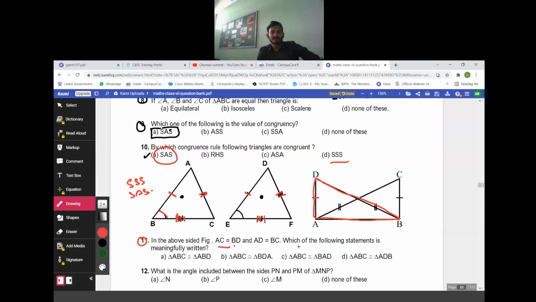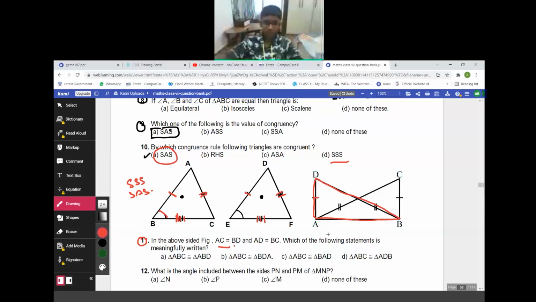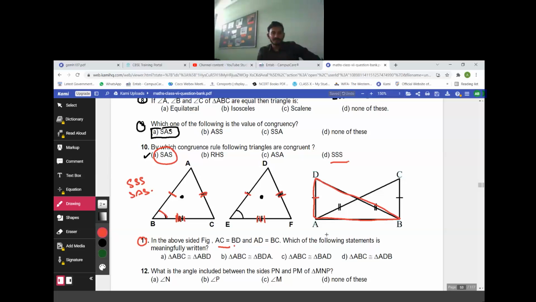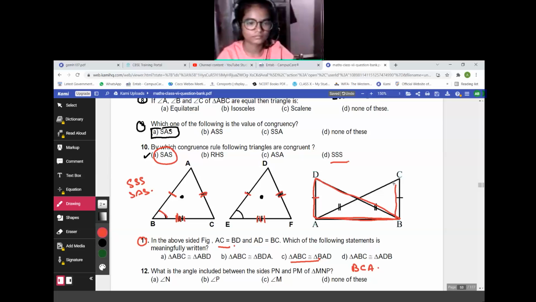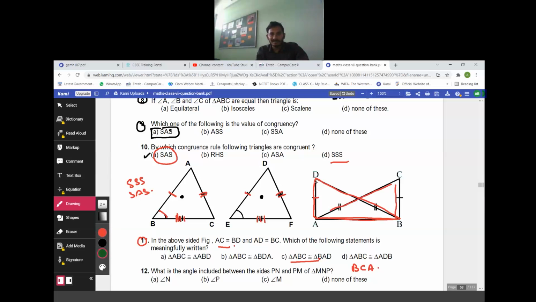Identify the name. ADB and BCA. Can you identify where is BCA? Is it given in the options? You need to go according to the answer. Option C is the perfect one. ABC is one triangle, another is DAB, another option is BAD.